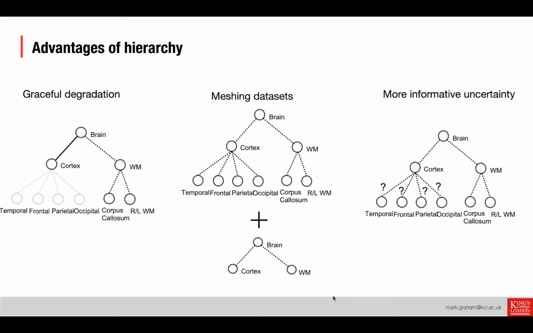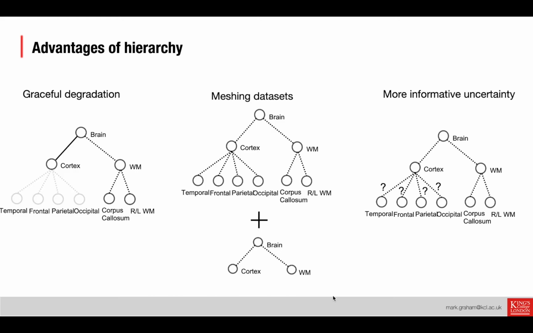The second potential advantage is the meshing of datasets. So we might have two datasets that are labelled with different levels of granularity, but if we can merge those labels into a single hierarchy, we might be able to jointly train on them, increasing the performance of that model.